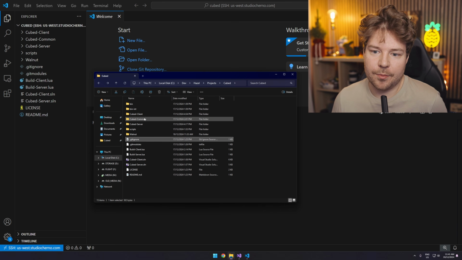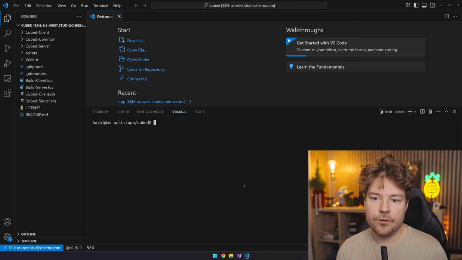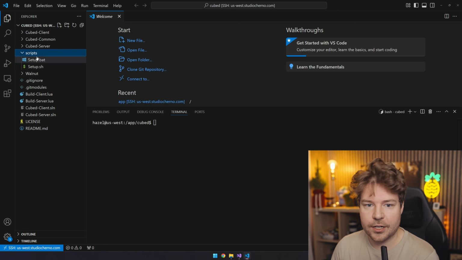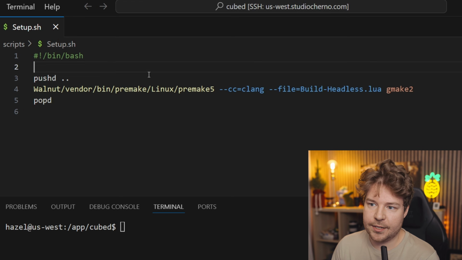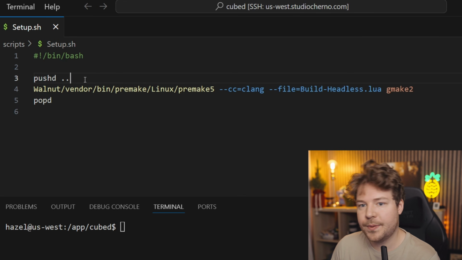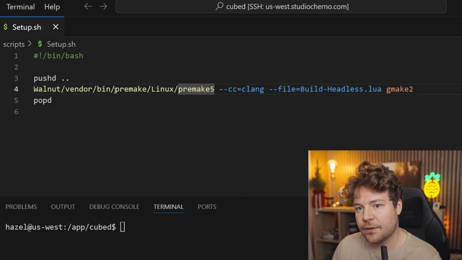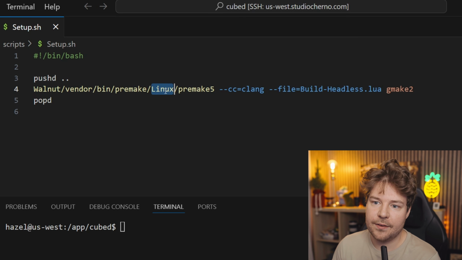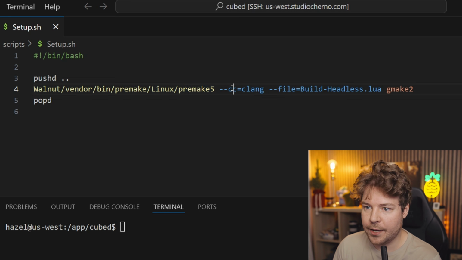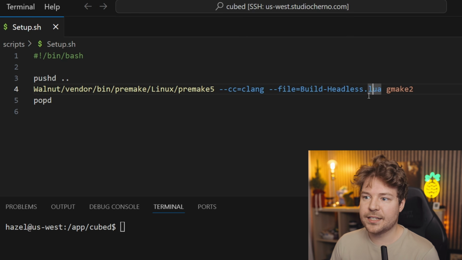So the plan now is we obviously need to build this whole Cubed server of ours, just the server. To be honest, there was no reason to copy the client, but anyway, we need to build Cubed server for Linux. So how do we do that? Well, if you recall, inside our scripts directory, we've actually got a setup.sh. At the moment, it goes back a directory, and then it goes Walnut, vendor, bin, premake. So it runs premake5 inside the Linux directory, which we should have there. Uses clang, and it calls build headless.lua.